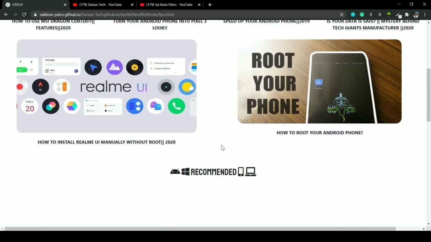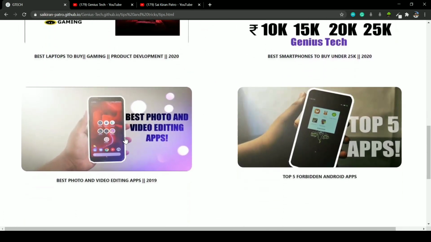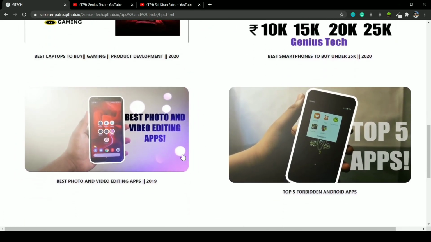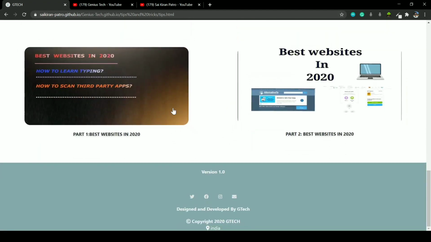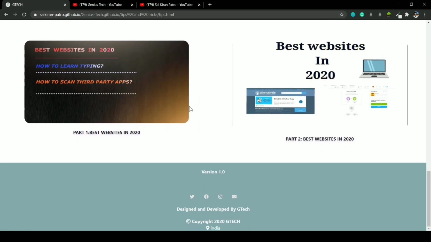And these are recommended phones and laptops. Okay, so these are the best photo and video editing apps and top 5 apps. And if you go a little bit down, there are the best websites in 2020. There are 2 parts, part 1 and part 2. Definitely you can watch this.